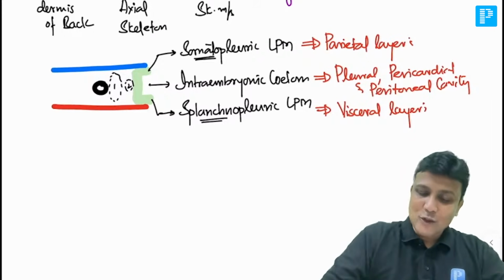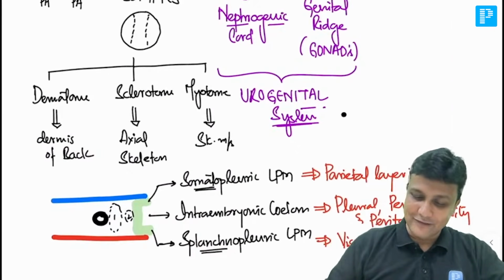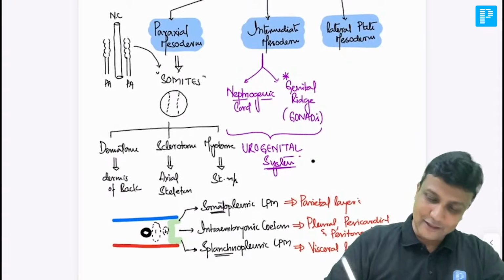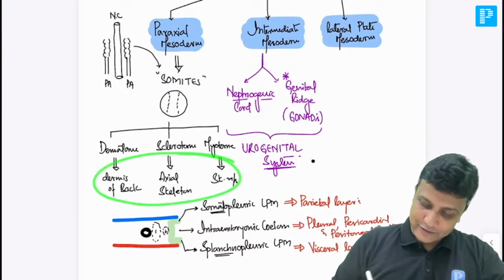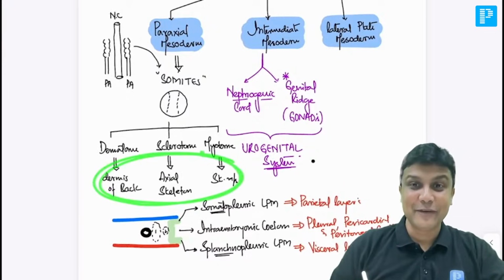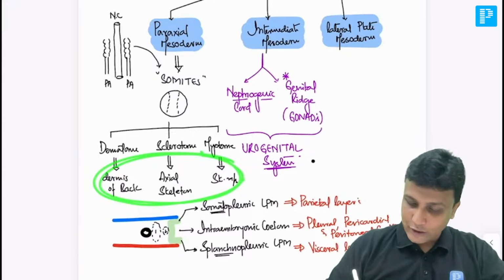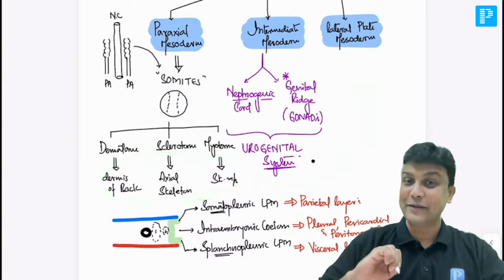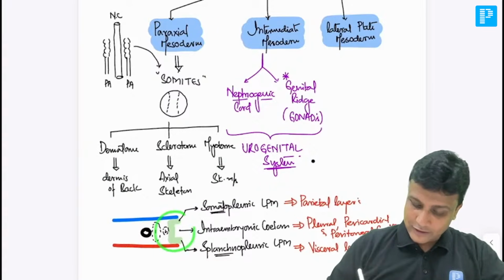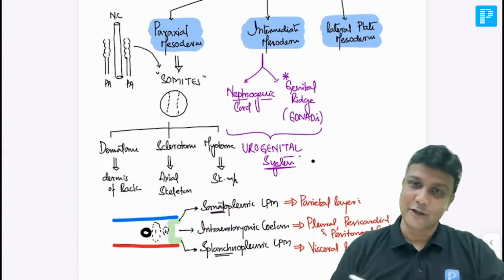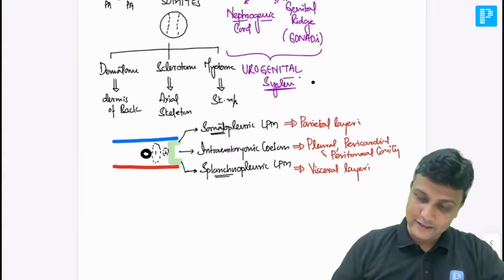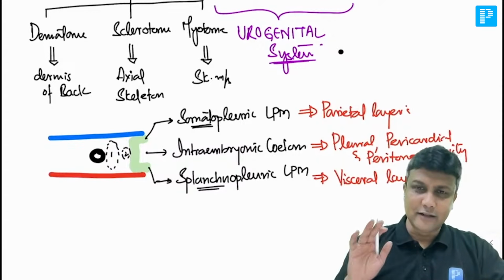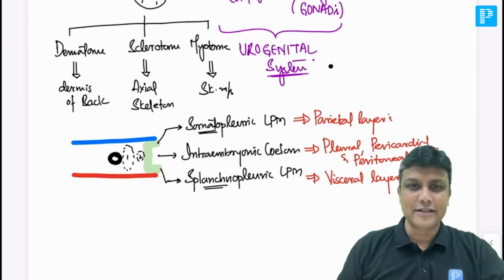Now, once you are done with this one, don't forget our planning here. I told you very clearly, all these structures are derived from paraxial mesoderm, from the somites, and whatever is left out, it has to be derived from lateral plate mesoderm. Now we are learning about what? Lateral plate mesoderm here. So please write down here one by one. चलिए देखते हैं. Apply common sense here.